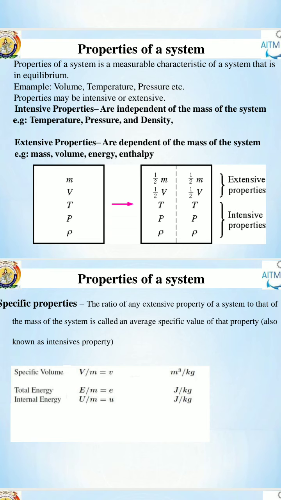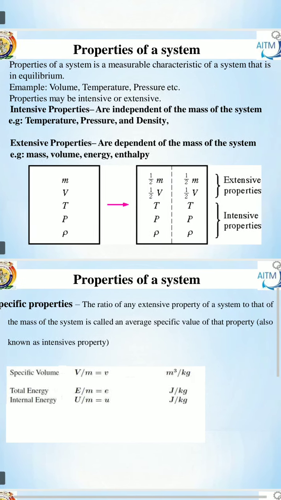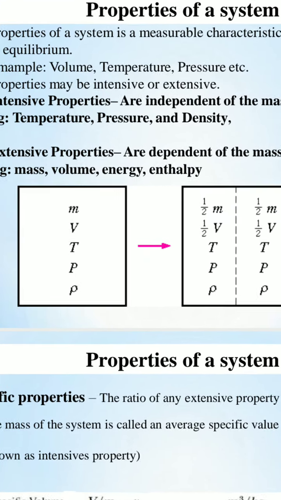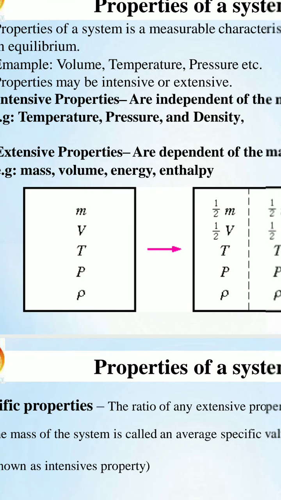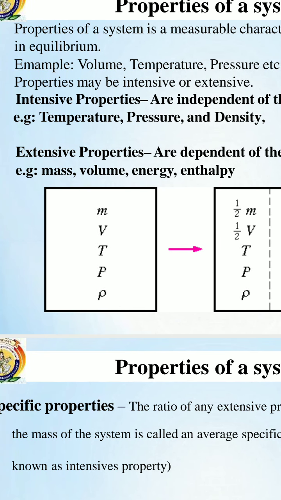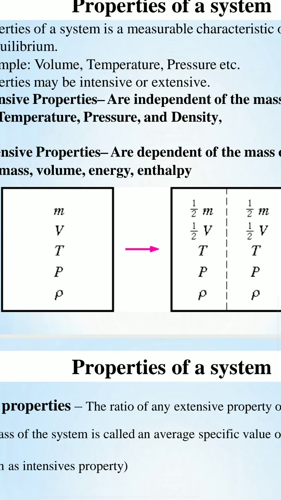But properties may be of two types. First one is intensive properties, and second one is extensive properties. Okay, what is intensive property?